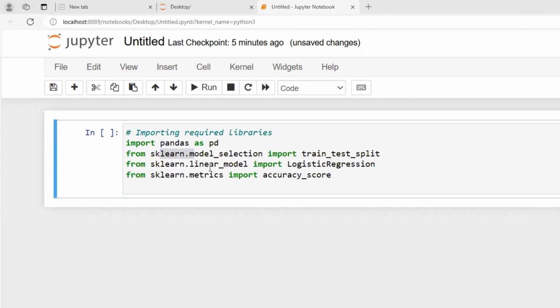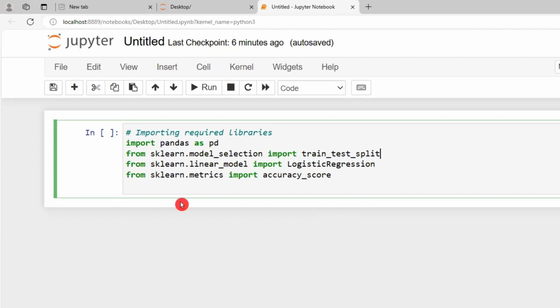We will also import the scikit-learn linear model, logistic regression, which is a simple machine learning algorithm for classification, and then the accuracy score, to evaluate how well our model performs. I think we skipped train_test_split, which splits the data into a training and test set. Now let's see how we can achieve this.